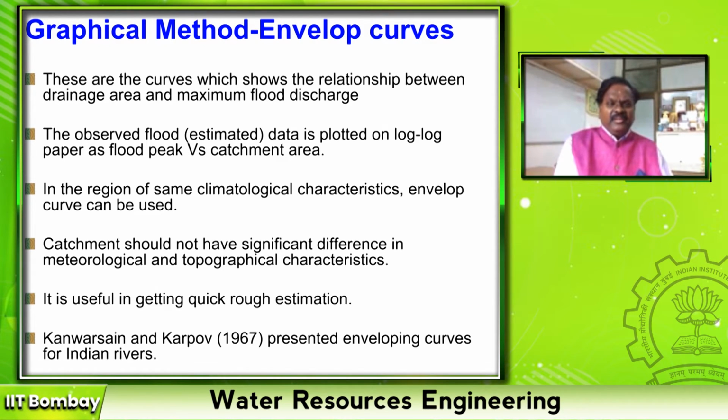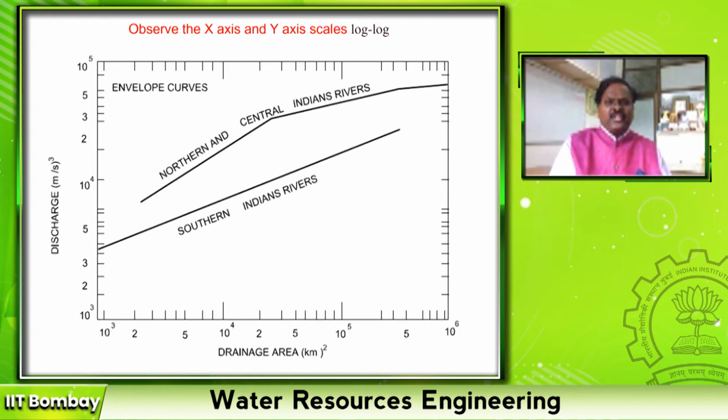For Indian rivers, Inglis and Desouza was developed in 1967. It is a rough estimation. You can see the drainage area, which is nothing but the catchment area, on the x-axis in square kilometers, and discharge on the y-axis in meter cube per second.